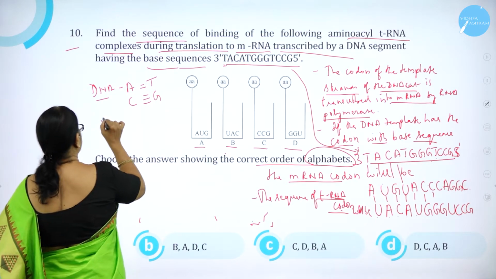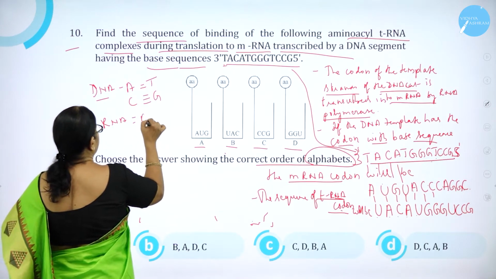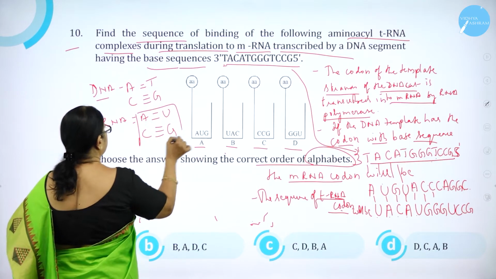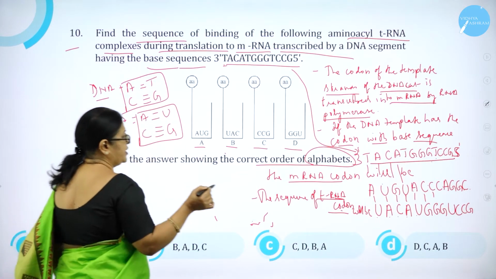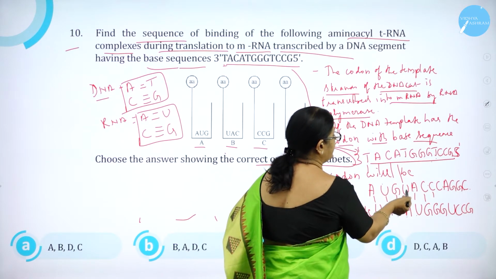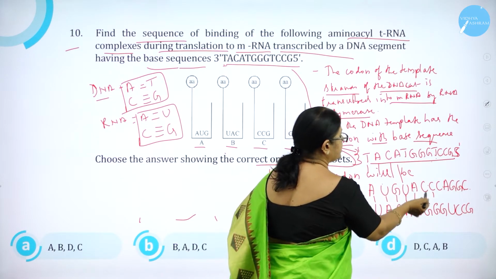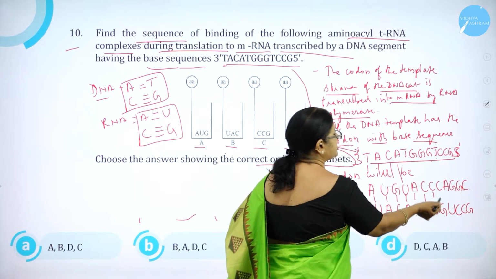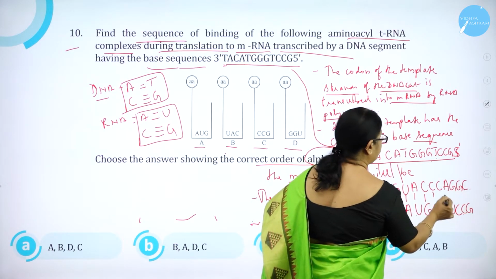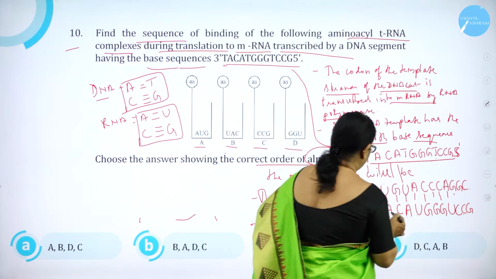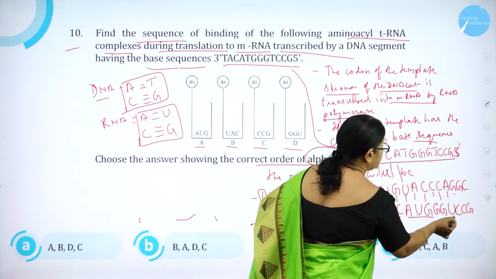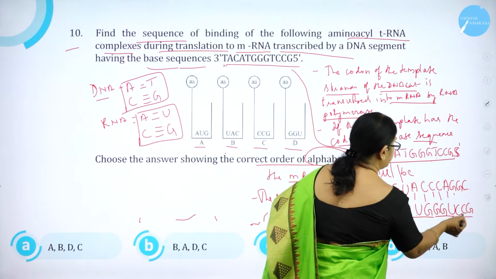In RNA, A pairs with U by a double bond, and C with G by a triple bond. So here you get UAC, AUG, GGU and CCG as the correct order.